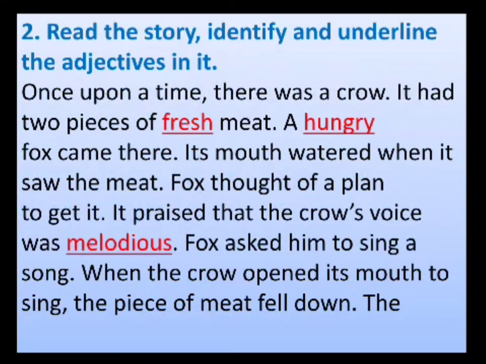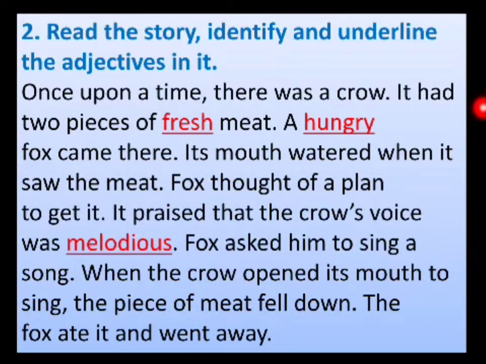Read the story. Identify and underline the adjectives in it. Once upon a time there was a crow. It had 2 pieces of fresh meat. A hungry fox came there. Its mouth watered when it saw the meat. Fox thought of a plan to get it. It praised that the crow's voice was melodious. Fox asked him to sing a song. When the crow opened its mouth to sing, the piece of meat fell down. The fox ate it and went away. Fresh, hungry, melodious are the adjectives.